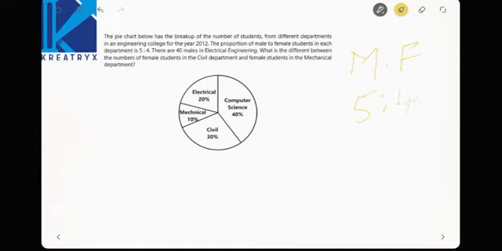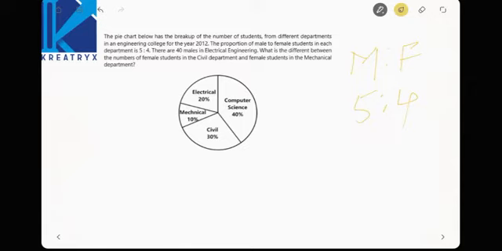There are 40 males in electrical engineering. What is the difference between the number of female students in civil department and female students in mechanical department is the question asked.